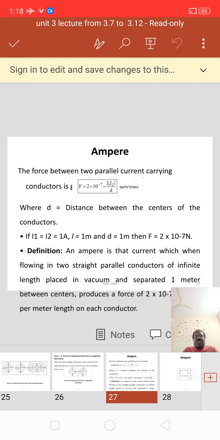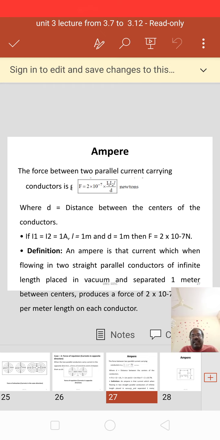Generally, force has a unit named newtons. F equal to 2 into 10 power minus 7 into I1 I2 into L by D, where D is the distance between the centers of the conductors. Now let us take a simple case: I1 equal to I2 equal to 1 ampere, L equal to 1 meter, and D equal to 1 meter. Then F equal to 2 into 10 power minus 7 newton.